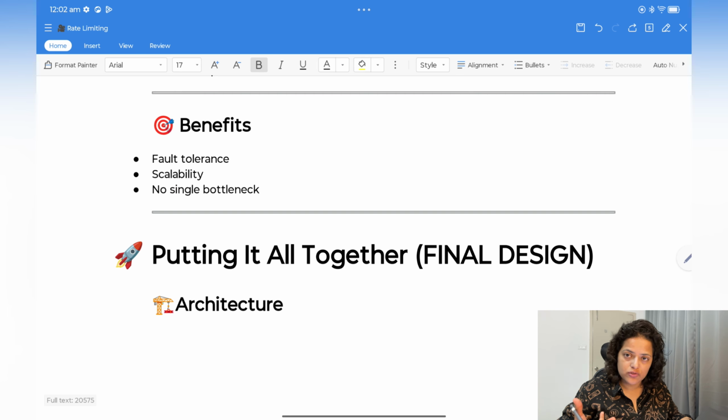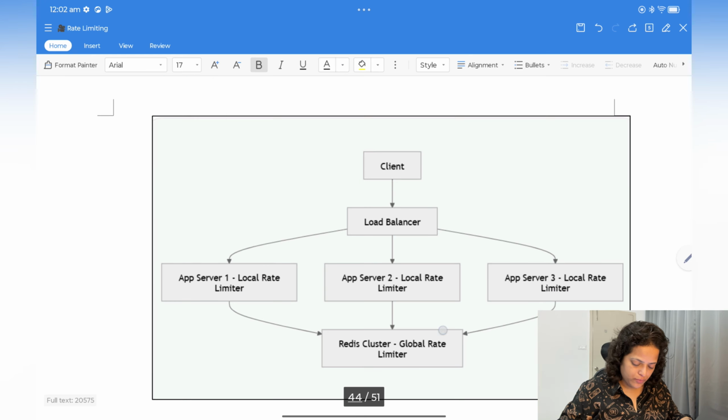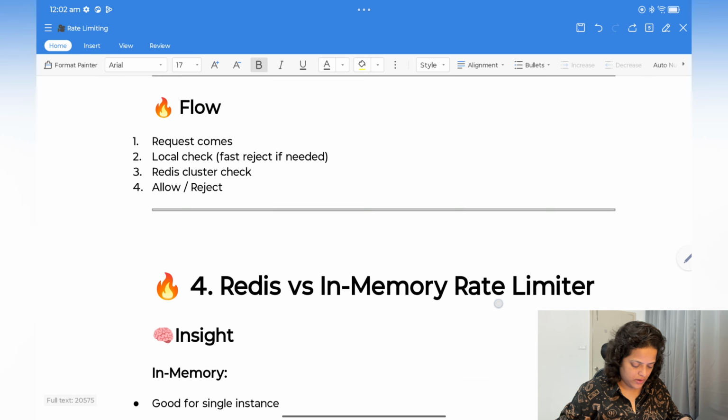The benefits are fault tolerance, scalability, and no single bottleneck. If you put all these together, the client will have a load balancer. You have 3 different servers, server 1, 2, 3, which have the local rate limiter, and then all these three will go to the Redis cluster global rate limiter.